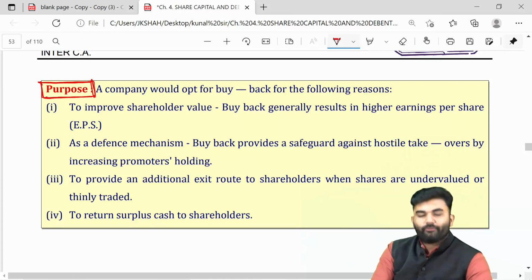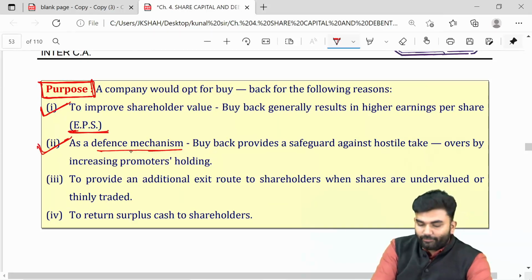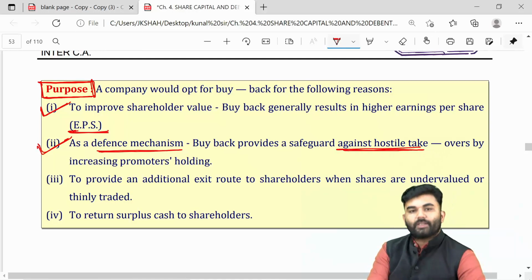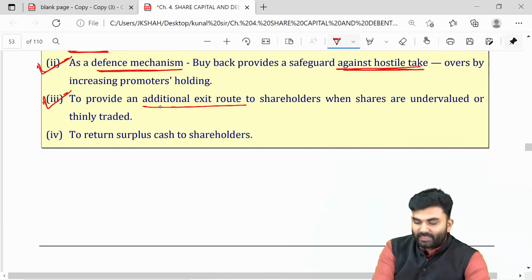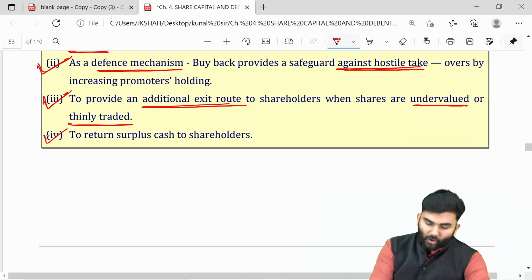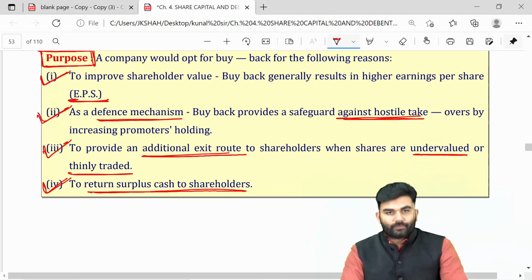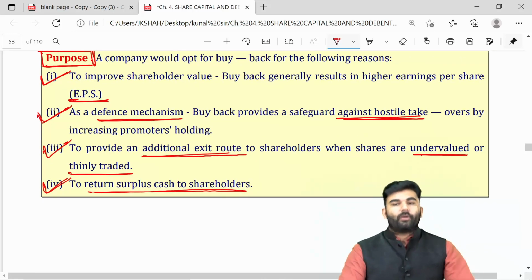The purpose for going for a buyback is number one, to improve earning per share. Or else the second reason will be to act as a defense mechanism, a safeguard against hostile takeovers. Or else the third reason can be to provide an additional exit route to the existing shareholders because the shares are either undervalued or thinly traded. Or else the company wants to return surplus cash to the shareholders. So these might be the purposes for which the company will be going for a buyback.